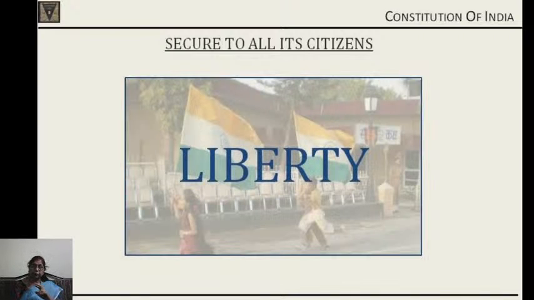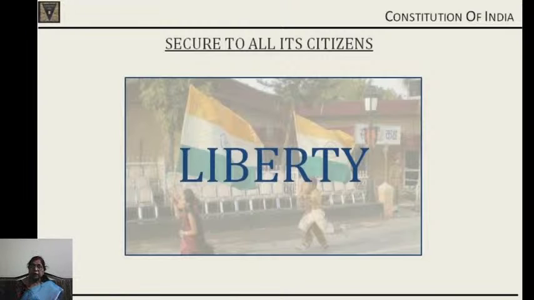Second, liberty. What is liberty? Liberty is freedom. But can we say that liberty means absence of any restrictions? Can we say that liberty means just being free, doing whatever we want? That is not the meaning of liberty. In our constitution, in the preamble itself, it says liberty of thought, expression, belief, faith and worship. So we have these five liberties. These liberties are guaranteed through our fundamental rights also. But in the fundamental rights, we have reasonable restrictions imposed upon liberty, so that liberty will not harm any other person.